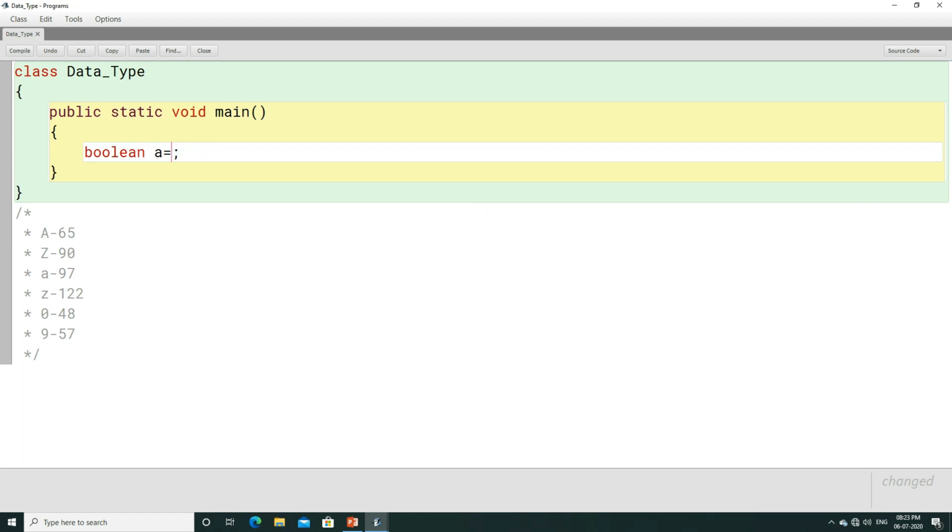Here we can write false or we can write true, and we can compile the program. I hope this part is quite clear to you, that a boolean variable can only store two values, that is true or false. Instead of true and false, you cannot store anything else. Nothing else can be stored here.